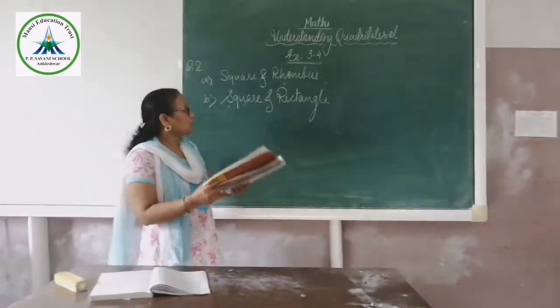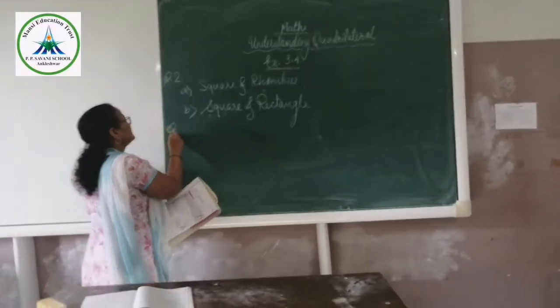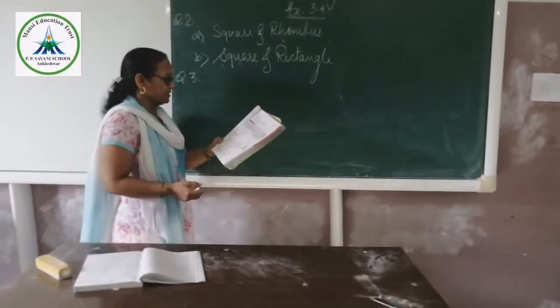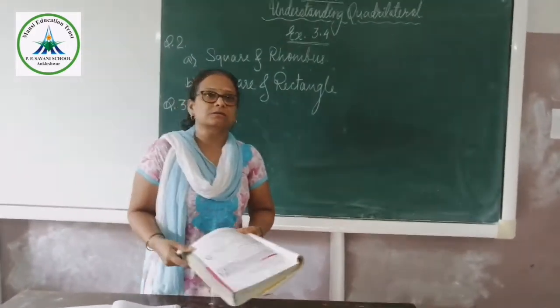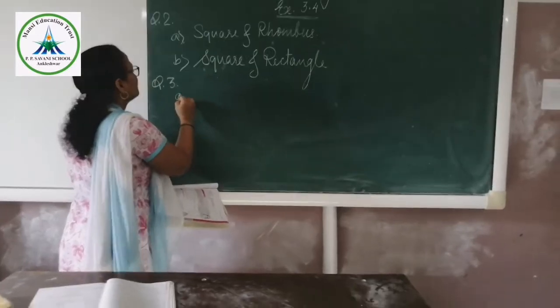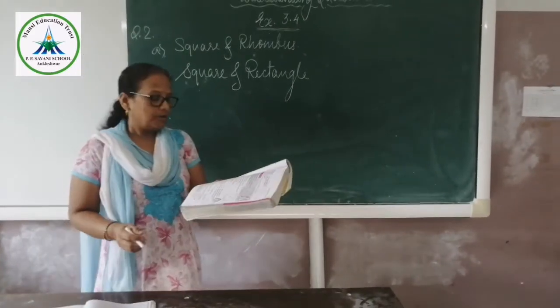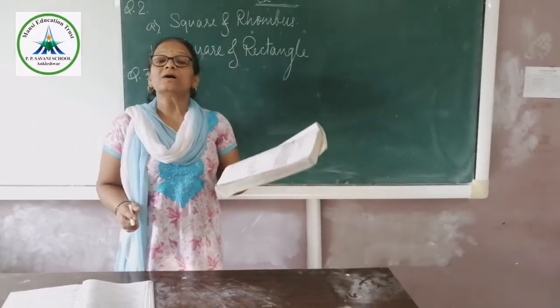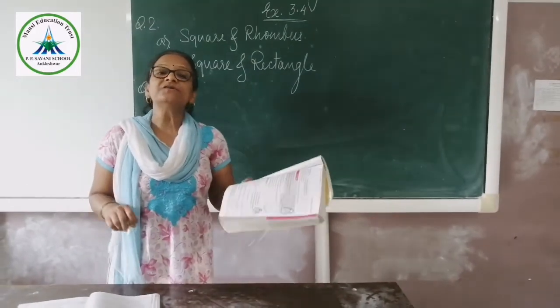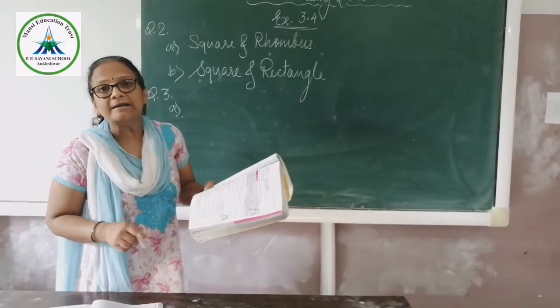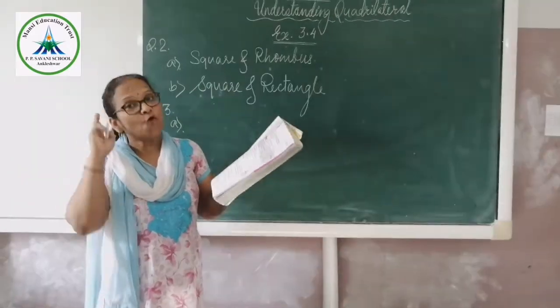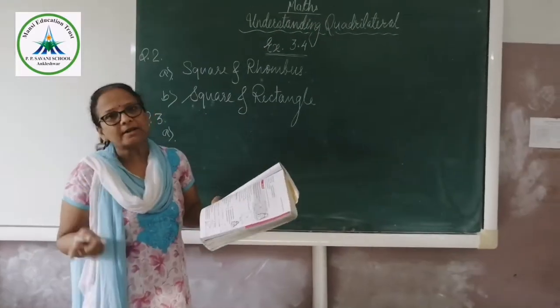Okay, now we should talk about question number 3. In question number 3, explain how a square is a quadrilateral. Here you have to define a square. Why will you say a square is a quadrilateral? Because a figure which has four sides is called a quadrilateral.